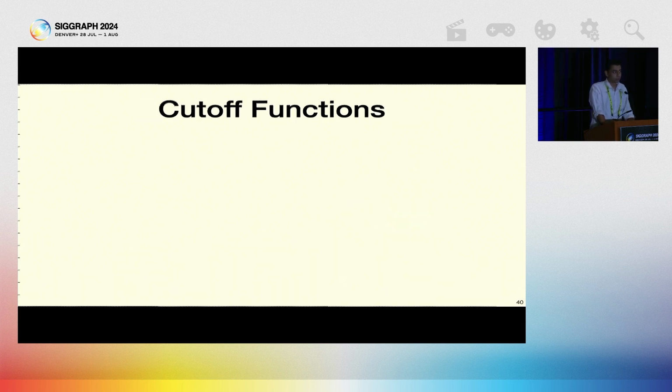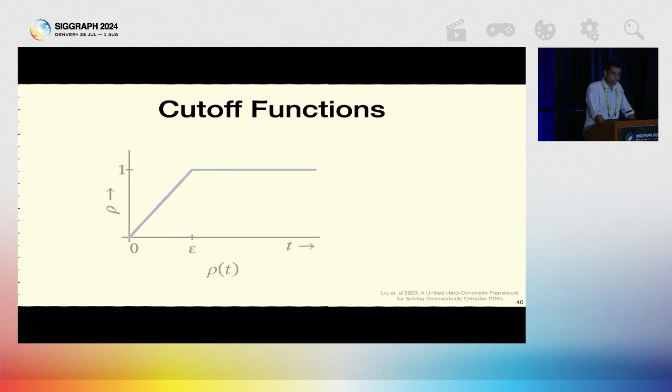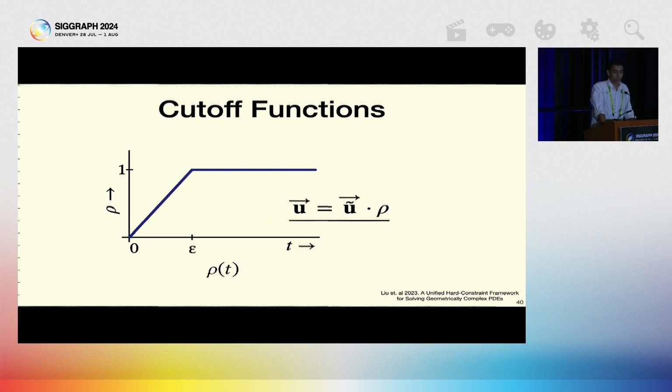To get this behavior, we use cutoff functions. In our work, we use the linear cutoff function because of its simplicity. The function value is exactly 1 outside an epsilon distance and linearly goes to 0 within an epsilon distance. So if we multiply the velocity with the cutoff function, we can ensure smooth, hard boundary constraint.